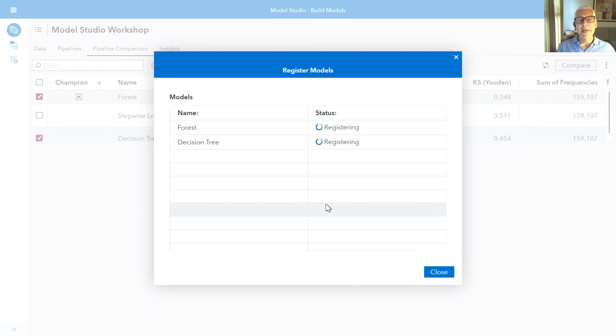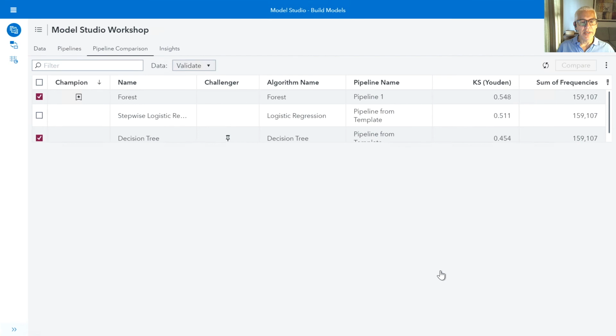What's happening is some metadata is being created in the background about these two models so that when we move from Model Studio into Model Manager, it will be ready for us to take that and deploy it. As soon as these two have finished registering, and they just finished being registered, I'm going to close this window.